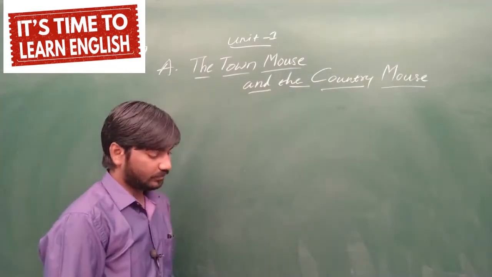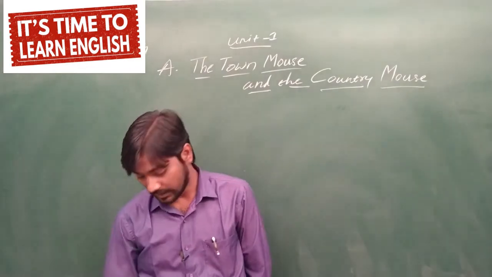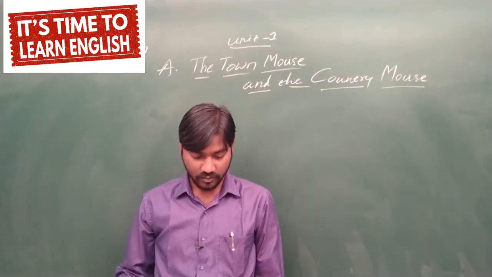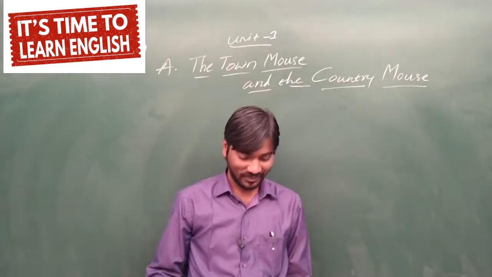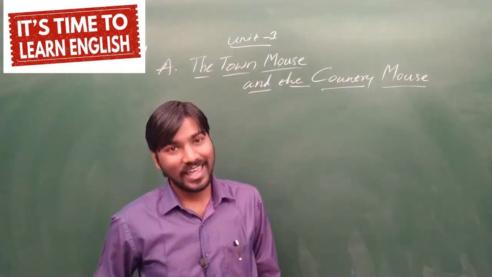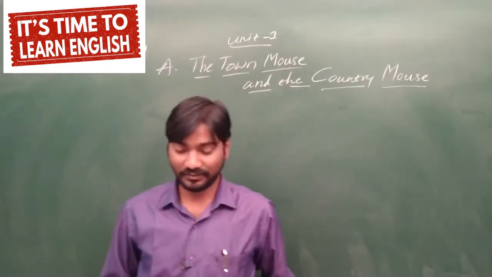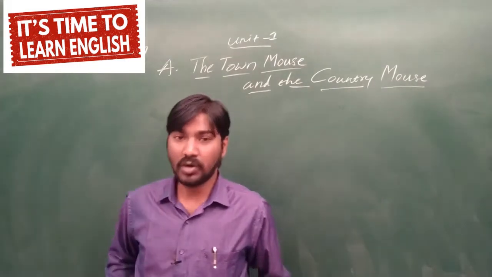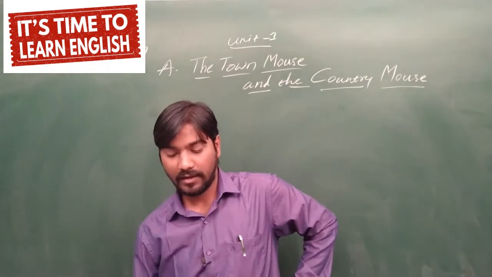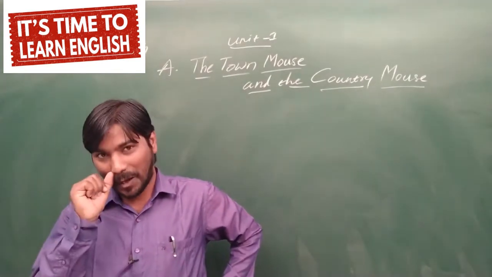So now you can look at the address. What was the address of the town mouse? Kitchen cupboard. Where was the town mouse living? In the kitchen. In a small cupboard. And it was written like this: Kitchen cupboard, Mouse Town. Okay, the place name is Mouse Town.